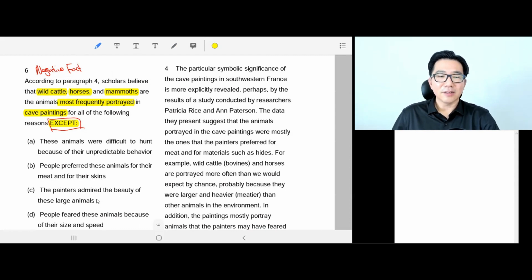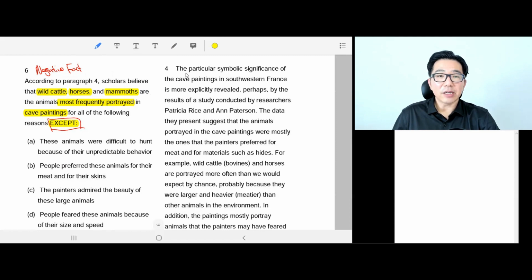I don't know, but logically, I have a big doubt on C, but let's not take a shortcut. D, people feared these animals because of their size and speed. So because they were scared of them, because they were so big and fast, they drew these animals to get rid of the fear, right, and hunt them. All right, so 3 are the right reasons. 1 is not. So let's try to find it.